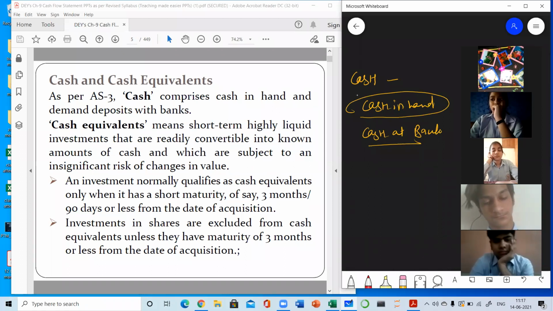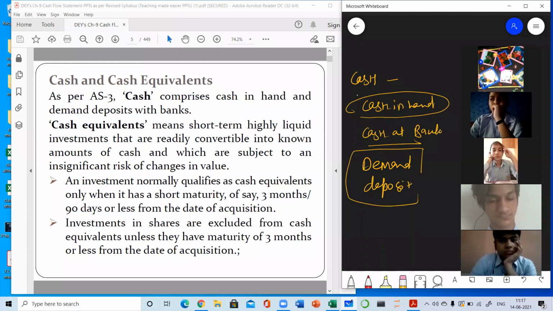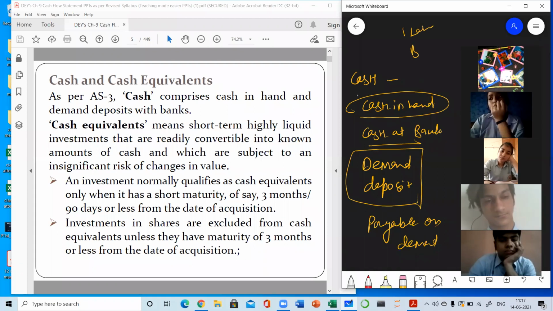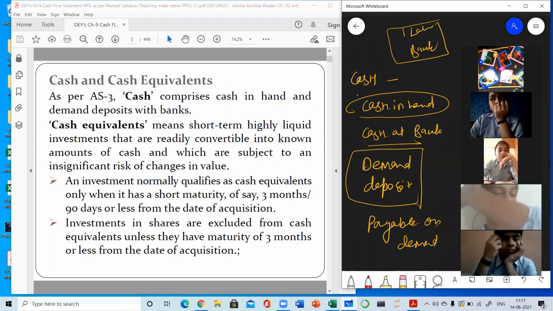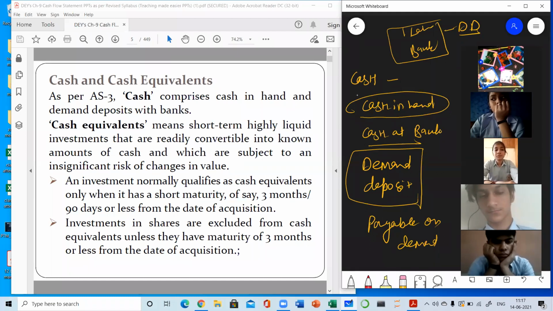Cash at bank. And mostly the balance which is available in the bank, that is known as demand deposits. It's not demand draft, it's demand deposits. Demand deposits, what does it mean? Demand deposits means the deposits which are payable on demand. Payable on demand means, suppose I am having 1 lakh rupees in my bank account. So that balance which is in my bank account will be known as demand deposit. Why? Because any time I can withdraw this amount.